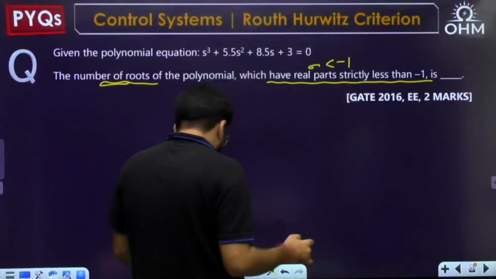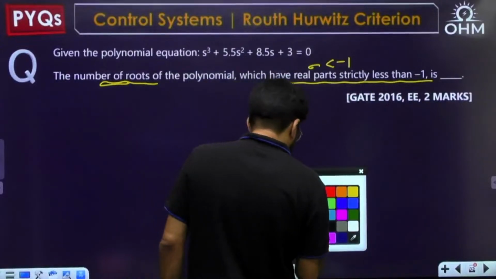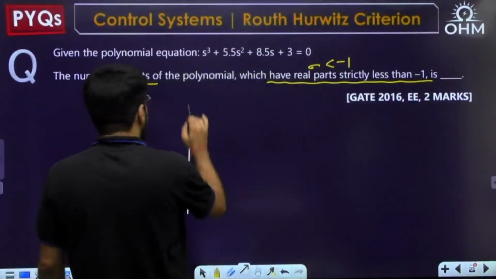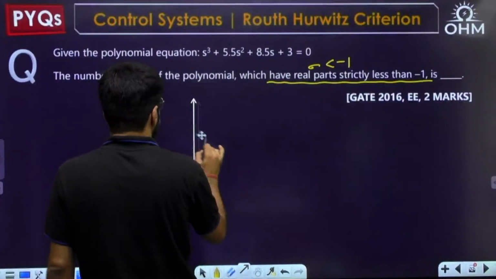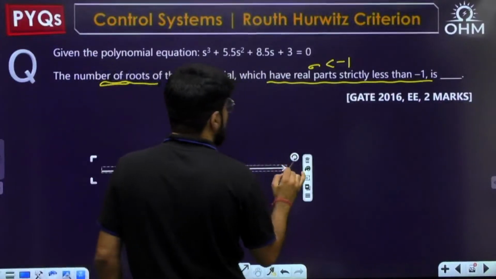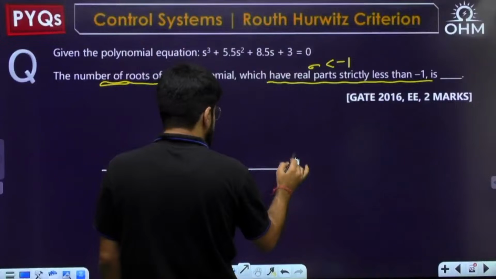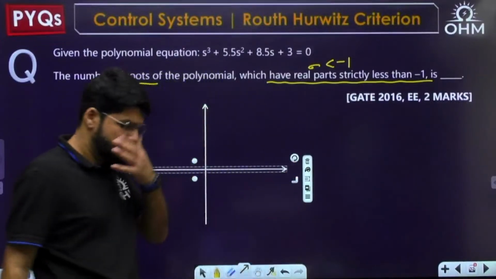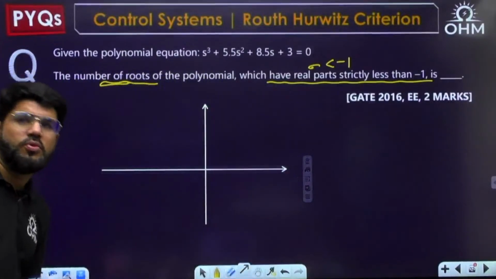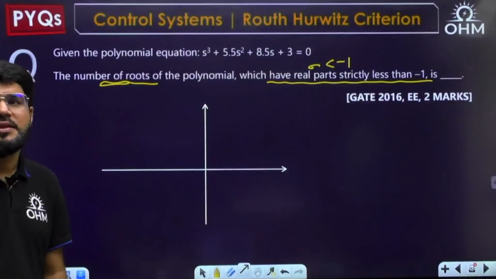So you want those poles now. What do you want? You want those poles whose real part is less than minus 1.